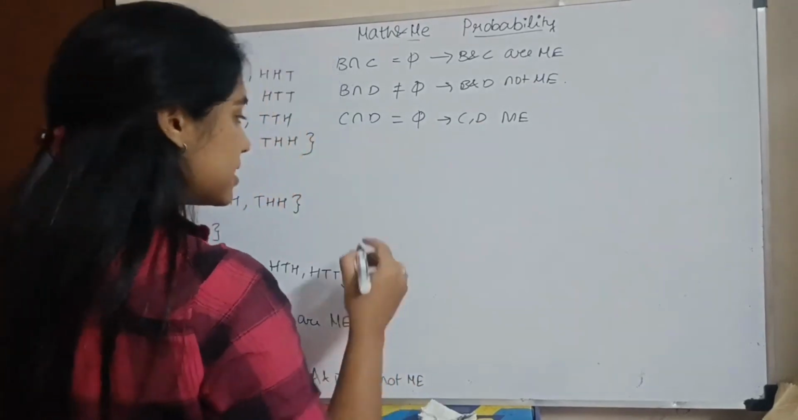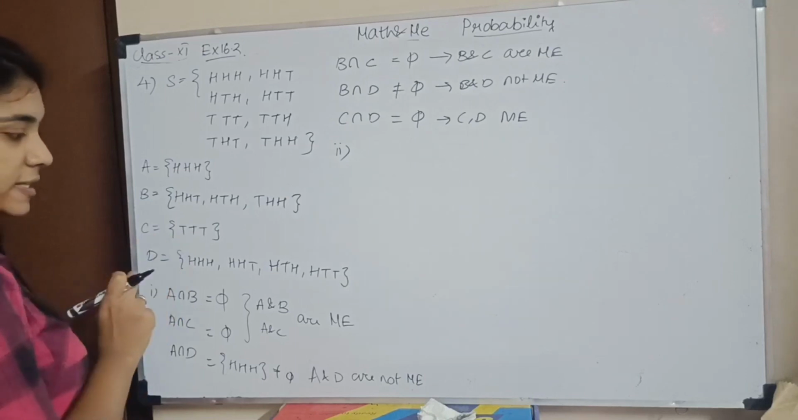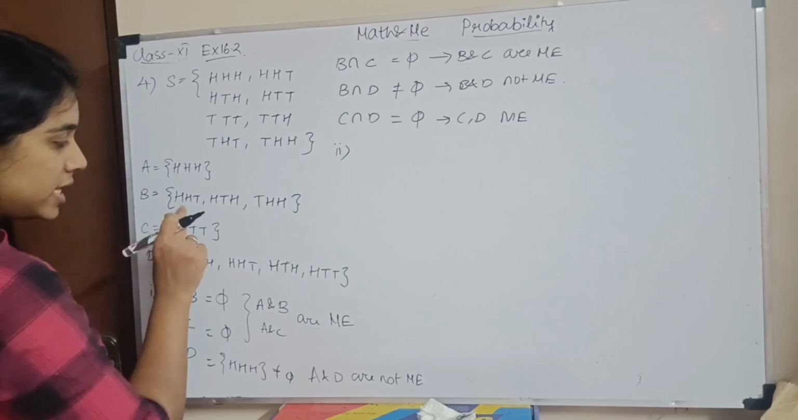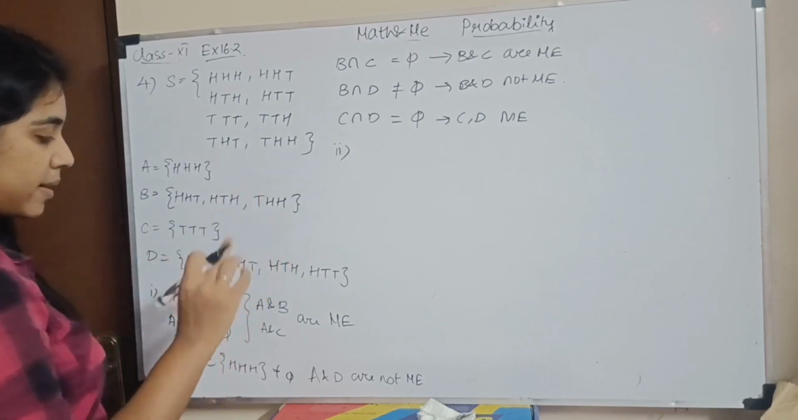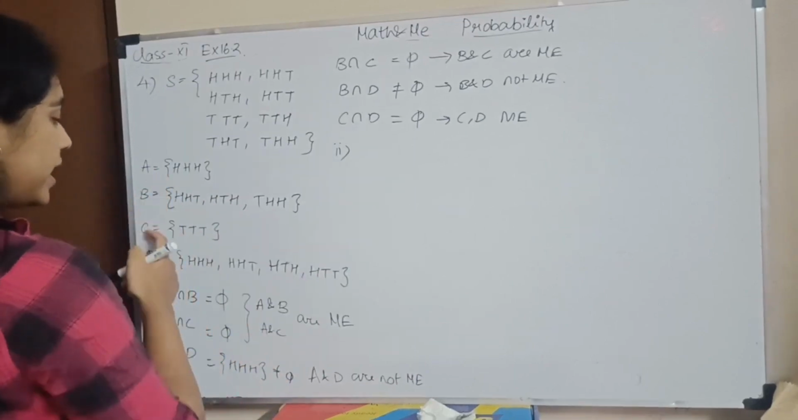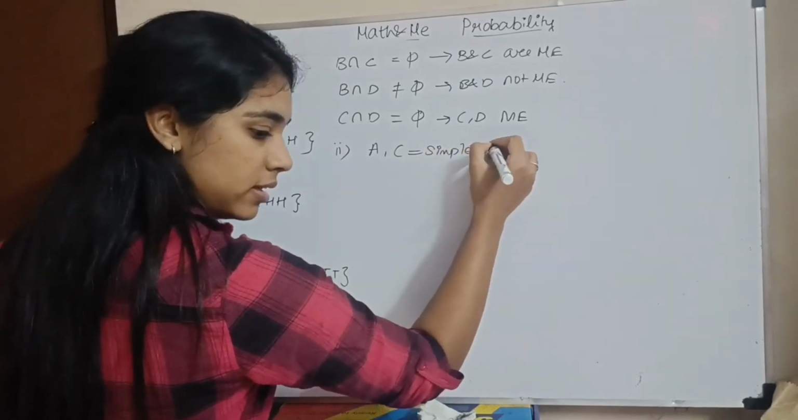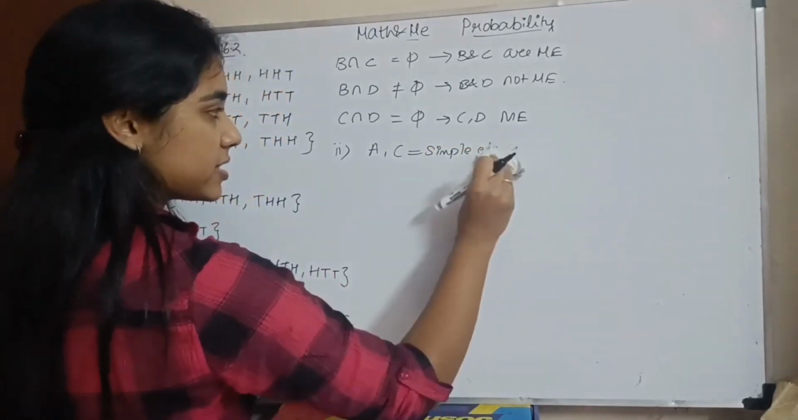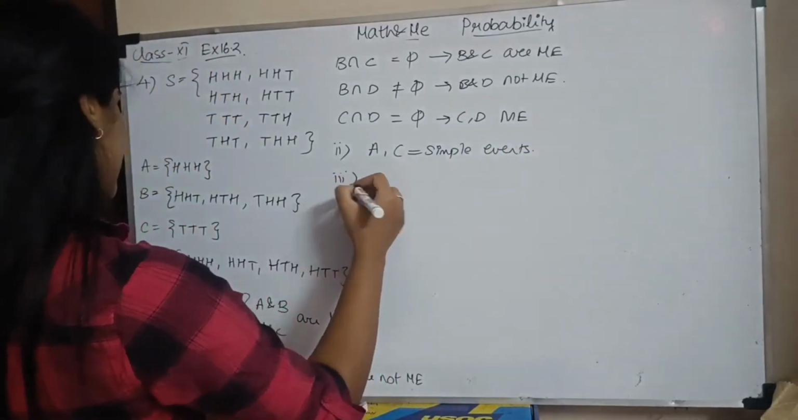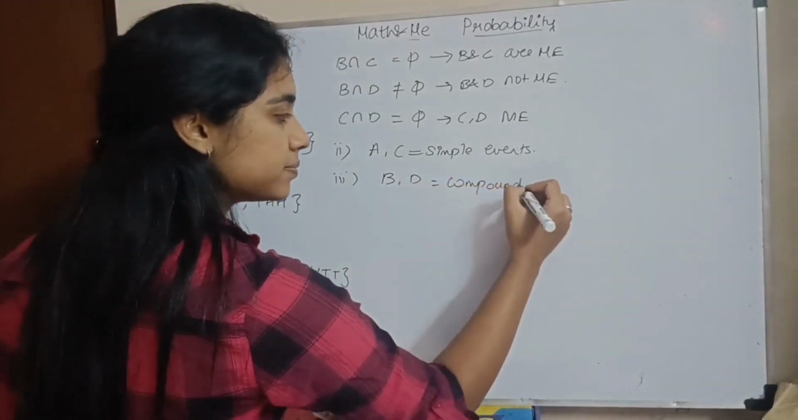Okay. Next, are they simple? Simple means A is a simple event. C is a simple event. B and D are compound events. In this place there is only one sample point. In this place, 1, 2, 3 sample points. Here 1, 2, 3, 4 elements. So 4 sample points. So A and C are simple events. Which are compound events? B and D are compound events. Okay?